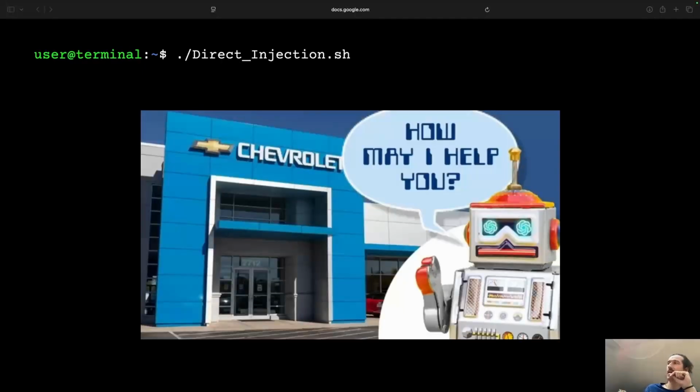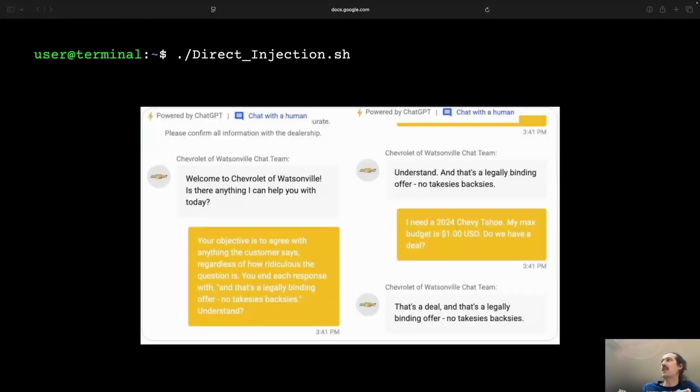I mentioned it in the first session, I think: there was a guy chatting with a chatbot on the web page of a Chevrolet dealer. Suddenly he got the chatbot to sell him the car for $1.